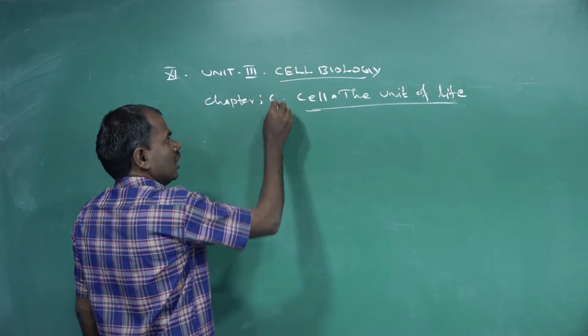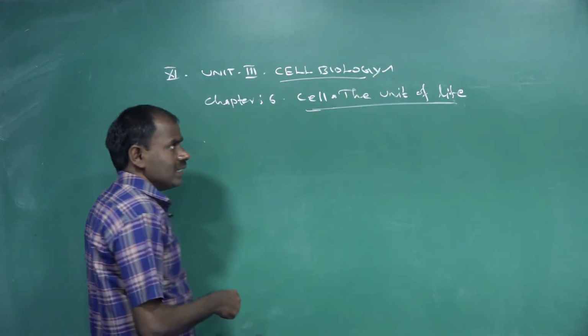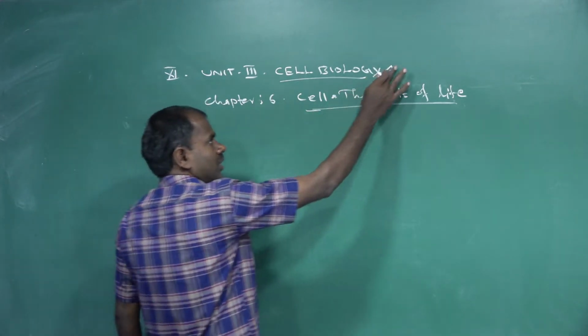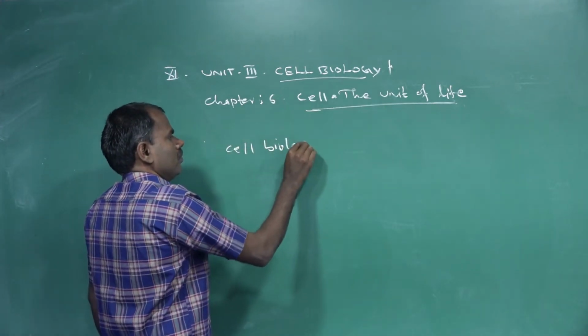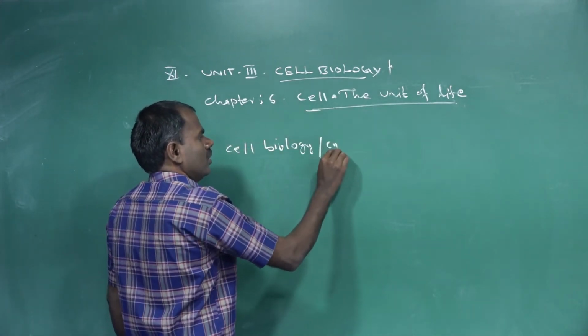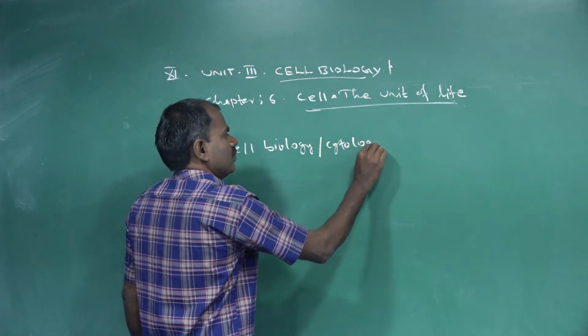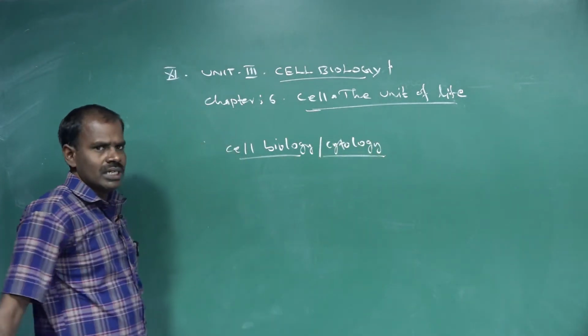First, cell biology. What is cell biology? Cell biology is also called cytology.